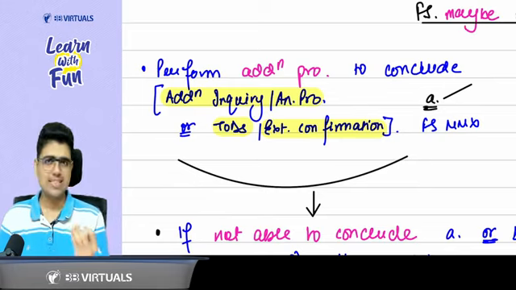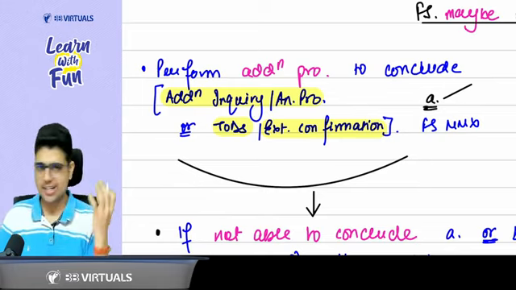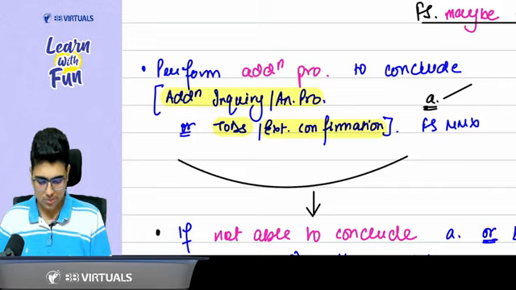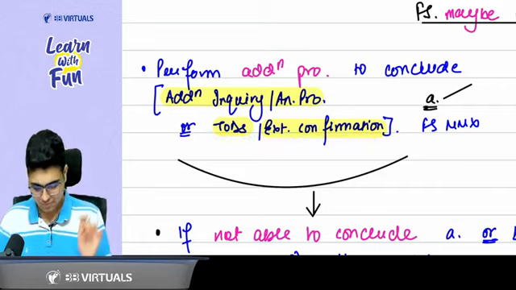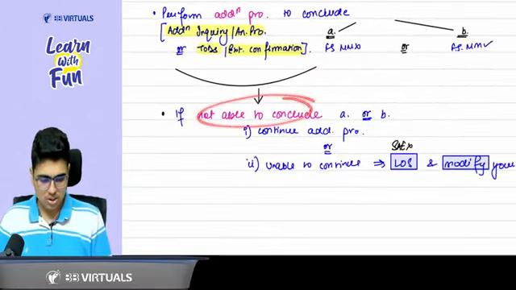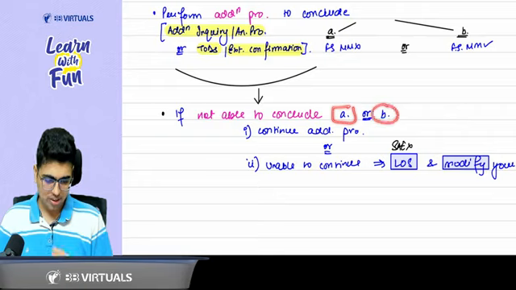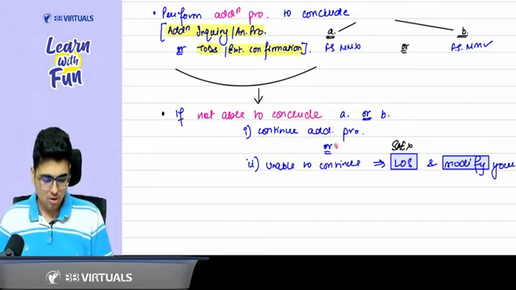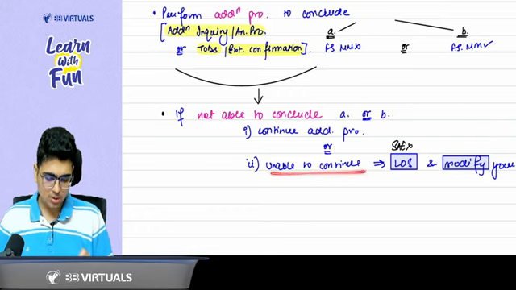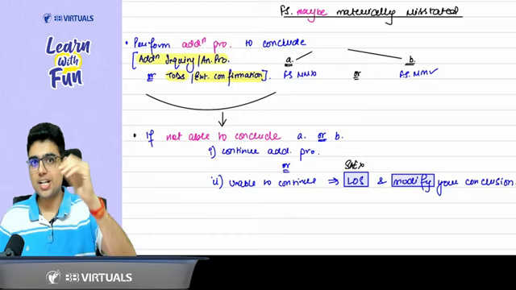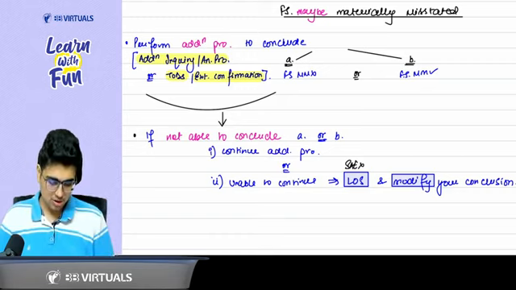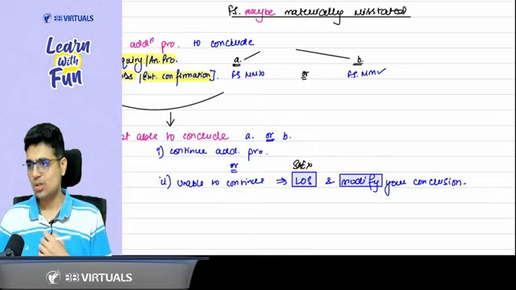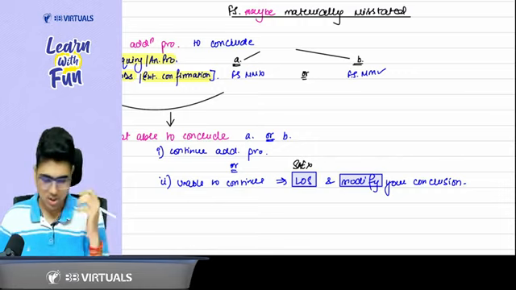Our two favorite procedures in this standard are inquiry and analytical procedures. So you can do additional inquiry or analytical procedures, or if you want, you can also do some test of details or external confirmation. Okay, sir. If you are still not able to conclude whether material misstatement is there or not, continue performing the additional procedures. Or if you are still unable to continue the additional procedures, then it is a limitation on scope. You are not getting sufficient and appropriate evidence, so you may be required to modify your conclusion.